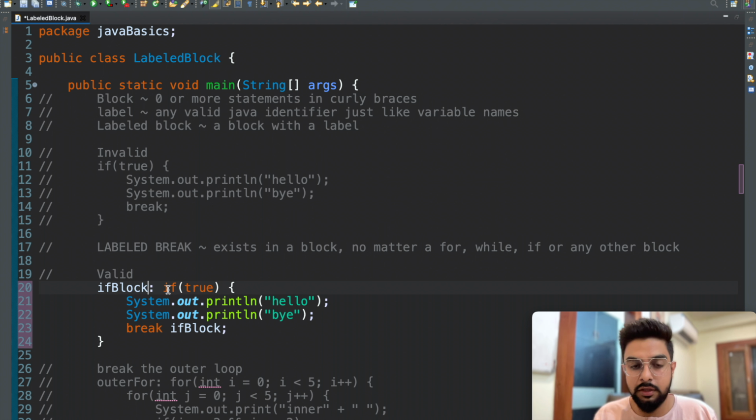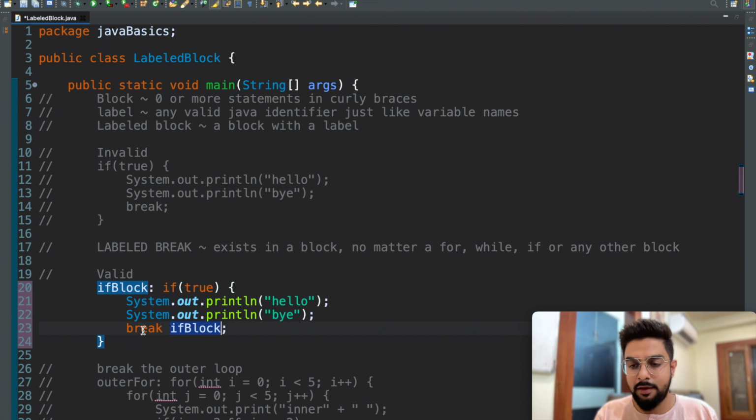So now what the compiler internally does is it basically assigns the name if block to this particular block of code. So now basically if block is the identifier of this particular block, and now if we want we can break it. We can just put break, and following the break we can put the name of the block, that is the if block. Okay, so this is how we can actually break an if block.